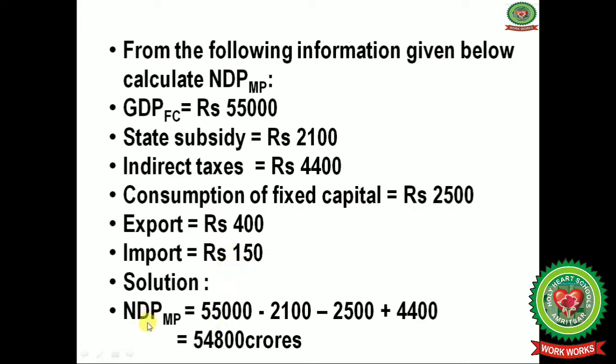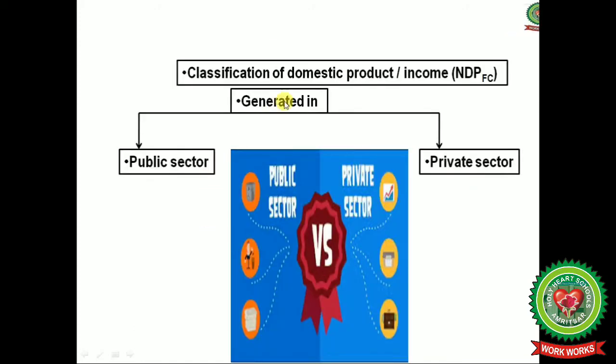And now apply the formula for the calculation of net domestic product at market price. We have given GDP at factor cost minus state subsidy minus indirect taxes and minus depreciation, that is consumption of fixed capital, and plus indirect taxes. The factor cost we have to add it, and you will get the answer, that is 54,800 crores.